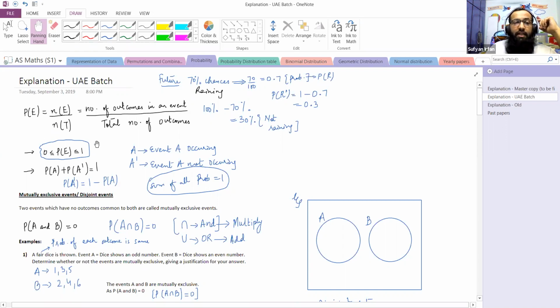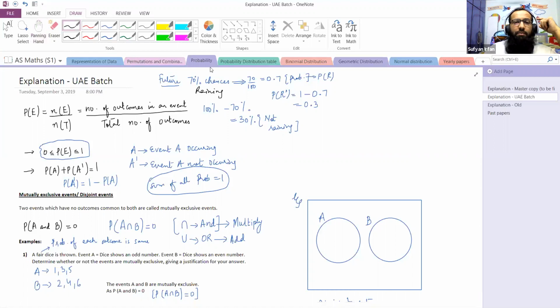This is already explained. Now, how can a probability be found? A formula is being told that if we are to find the probability of an event, P(E) means the probability of a particular event. Then the number of outcomes in that event will be divided by the total possible outcomes. The number of outcomes in an event divided by the total number of outcomes.